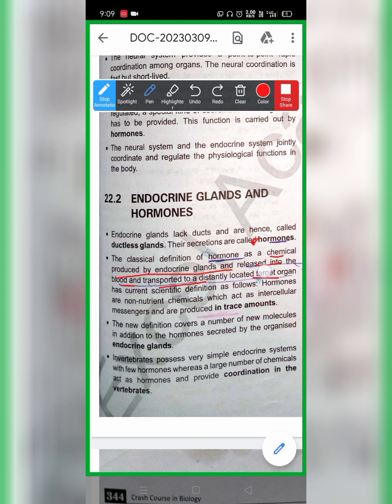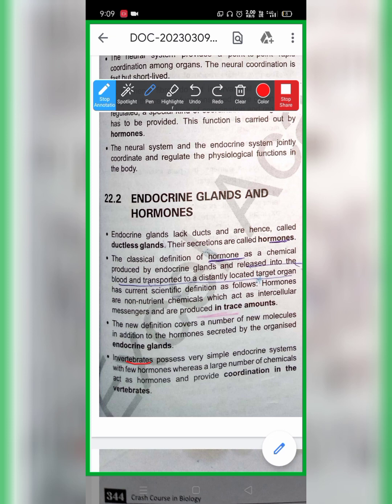Coming to the second definition, hormones are non-nutrient chemicals. We have read that a hormone is a chemical; in the second definition, a hormone is a non-nutrient chemical which acts as an intercellular messenger and is produced in trace amounts. Remember the word: it is intercellular, not intracellular. And the new definition, the third one, covers new molecules in addition to the hormones secreted by the organized endocrine glands.